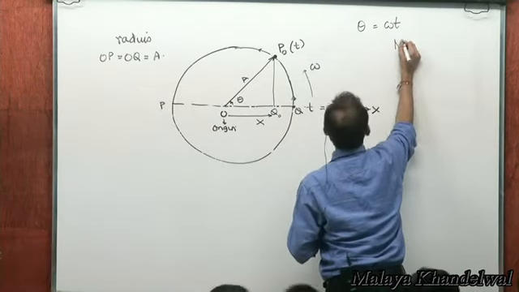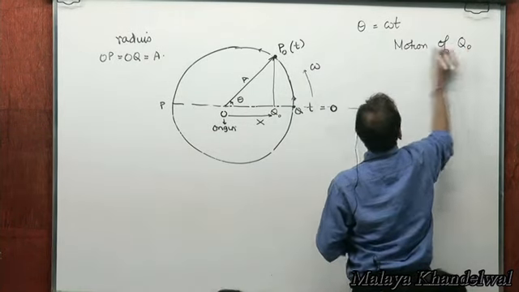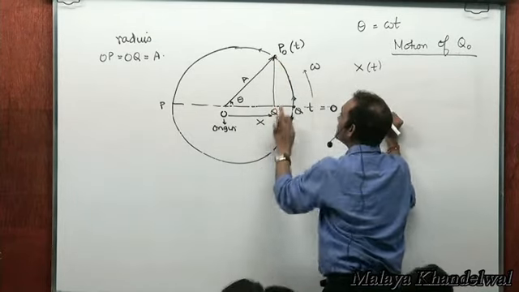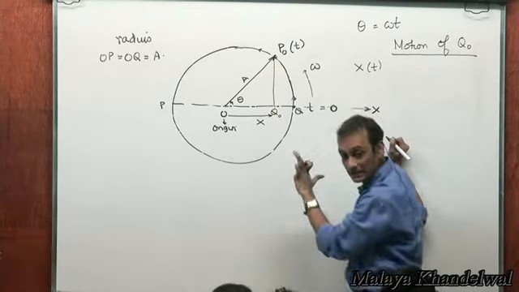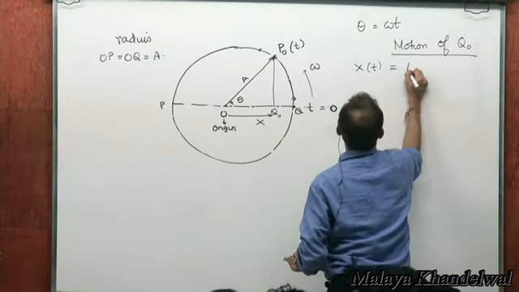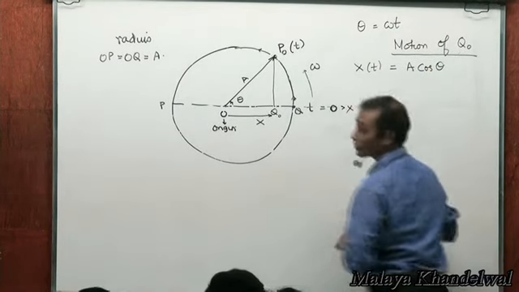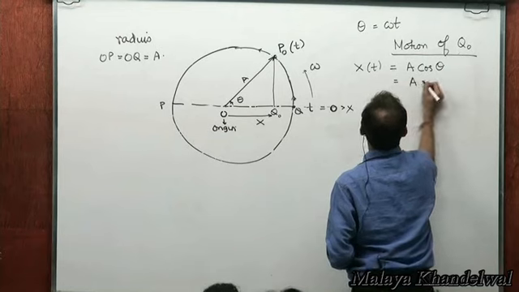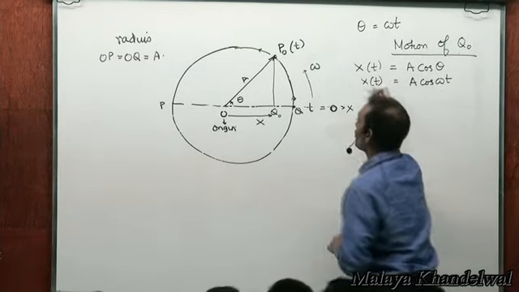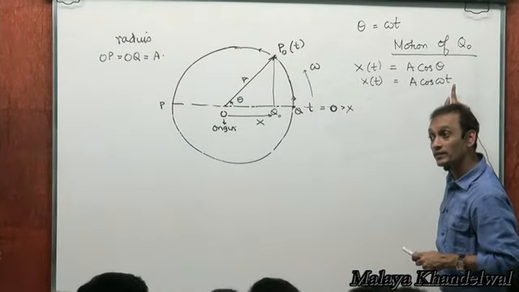So the motion of Q naught is given by x at any given instant of time t. This is at t. This will also be at t. This will be x at t. Is going to be a cos theta, which is like a cos omega t. This is the motion of Q naught. The motion of Q naught is described by x as a cos omega t.